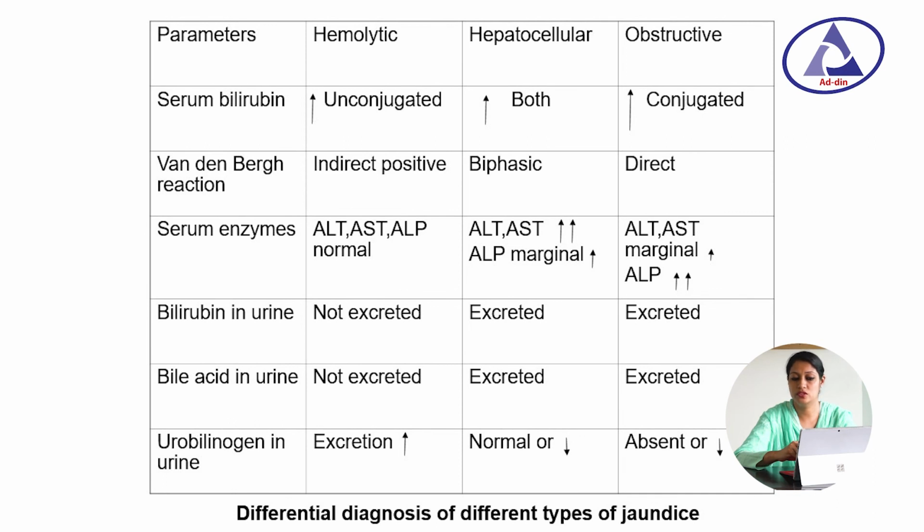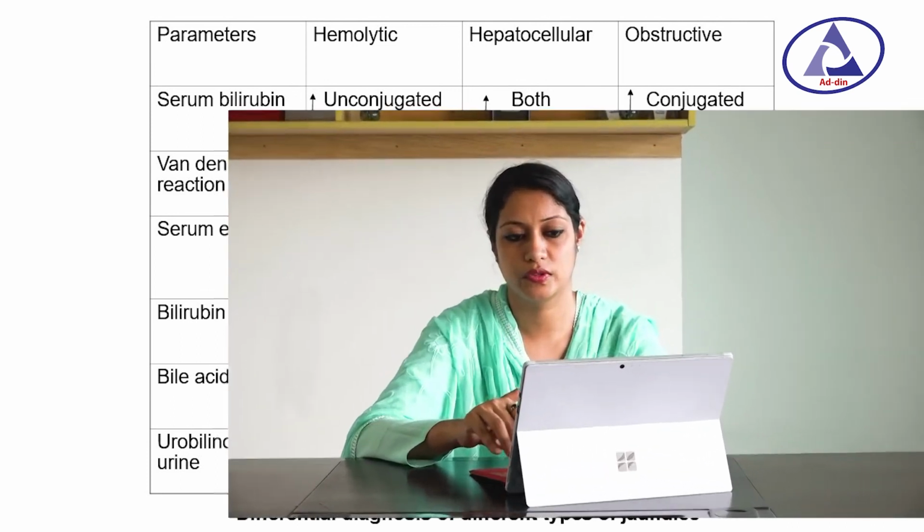Bilirubin in urine is not excreted in hemolytic jaundice, but is excreted in both hepatocellular and obstructive jaundice. Bile acid in urine is not excreted in hemolytic jaundice, but is present in hepatocellular and obstructive jaundice. Urobilinogen excretion in urine is increased in hemolytic jaundice, but in hepatocellular and obstructive jaundice it is normal or decreased. Thank you all.